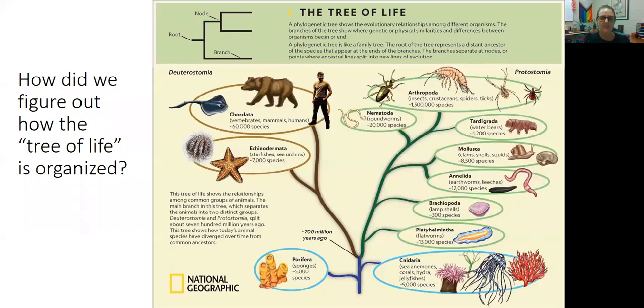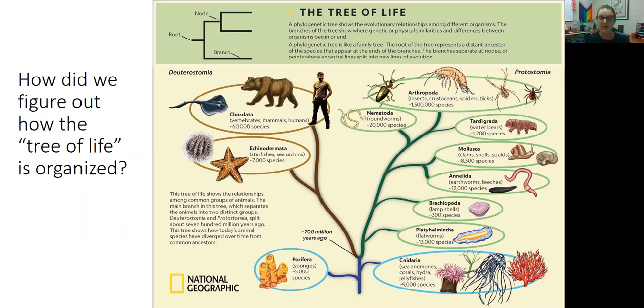So we've talked about how we are able to find fossils preserved in the geologic record. We're able to understand their behaviors. But you might be asking yourself, well, how do we know what's related to what? What organism evolved into what organism, right? How is the tree of life organized?